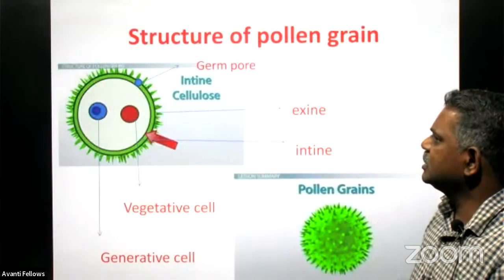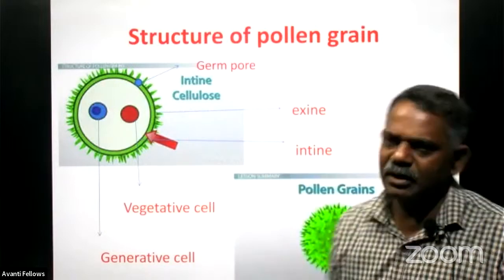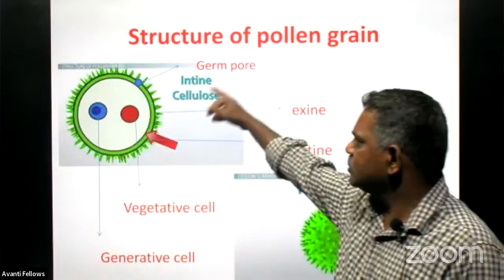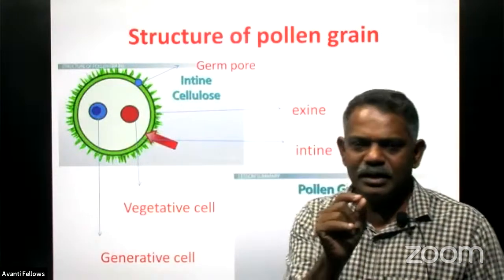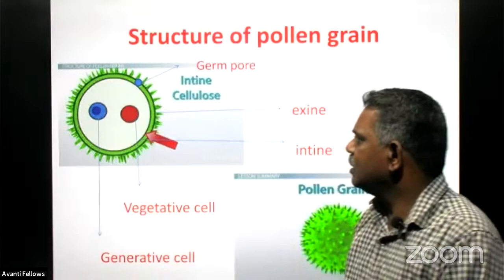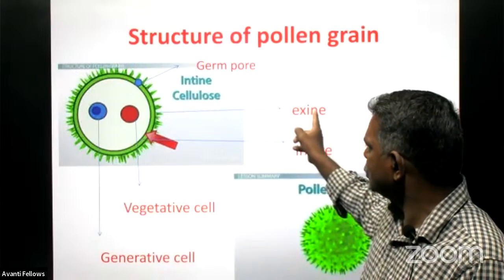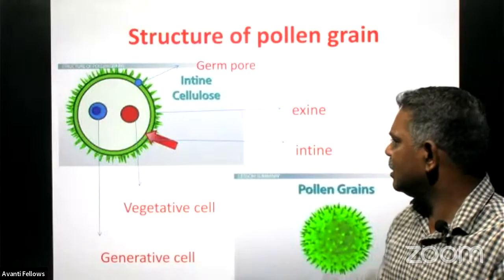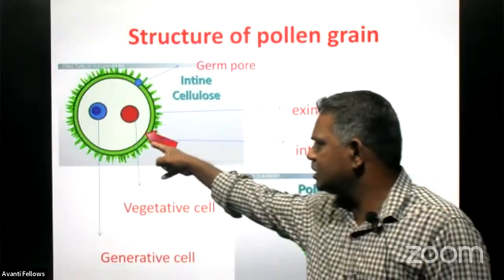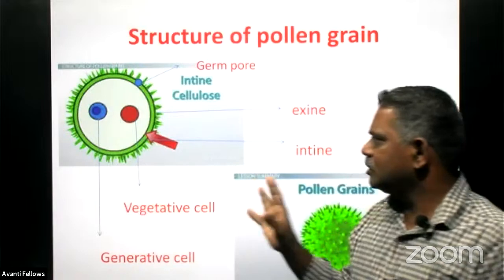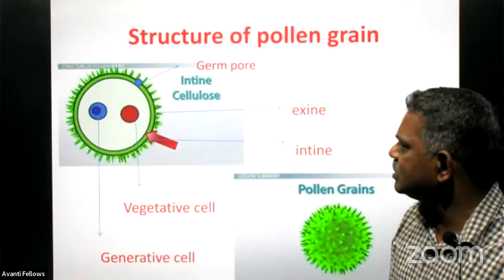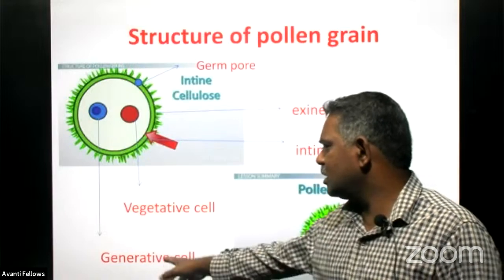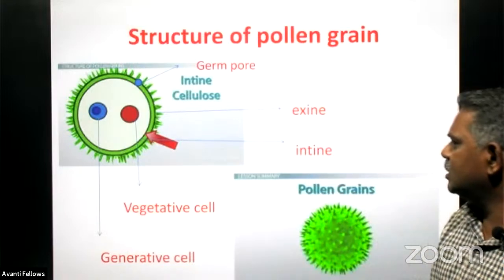Right, and this is the structure of the pollen grain. We already discussed the structure in detail. This is the germ pore, where there is no exine cover. And this is the outermost cover of the pollen grain, which we call the exine. And this is the layer called the intine. And there are two cells present inside, one larger and another smaller. The larger one is the vegetative cell and the smaller one is called the generative cell.